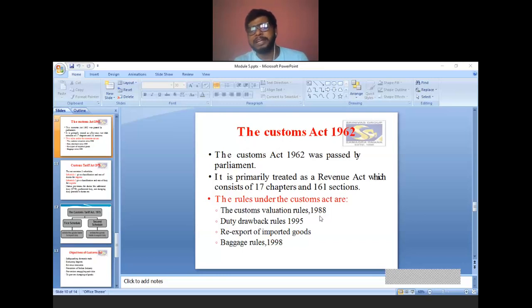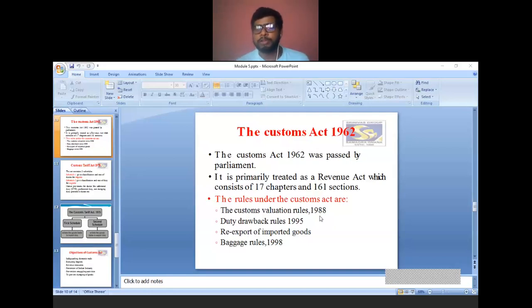It is primarily treated as a Revenue Act. Earlier, before 1962, it was considered the Customs Act 1962. Earlier, it was treated as a Revenue Act, consisting of 17 chapters and 161 sections. So under the Customs Act 1962, there are 17 chapters and 161 sections.